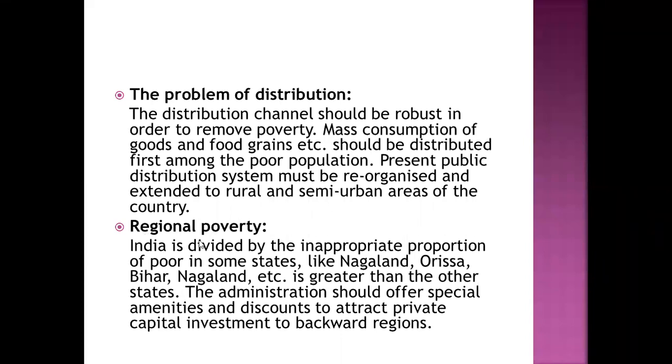Next one is regional poverty. India is divided by an inappropriate proportion of poor in some states like Nagaland, Odisha, Bihar. These states also come under the poverty line. Their poverty is greater than in other states. The number of poor is higher than in other states. So administrators should offer special amenities and discounts to attract private capital investments to start development.